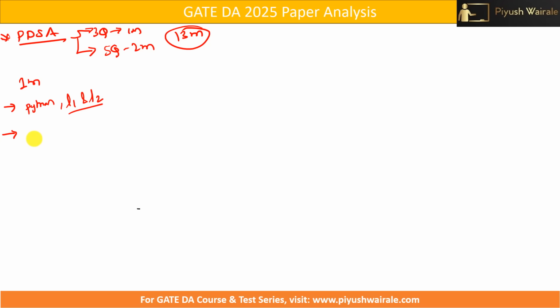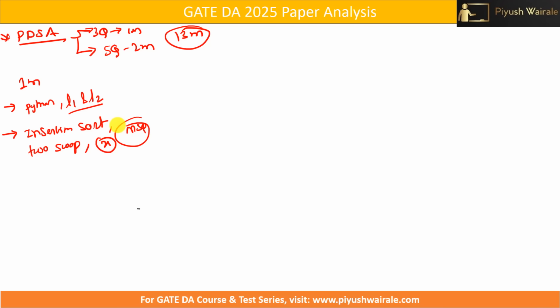Then we have one more question based on insertion sort. If you understand how insertion sort works, the question was based on after 2 swaps, what will be the range of x? In the array, x was the unknown, and after 2 swaps, we need to find out the expected value of x. So I think it was an MSQ question. Again, simple question if you understand the concept.